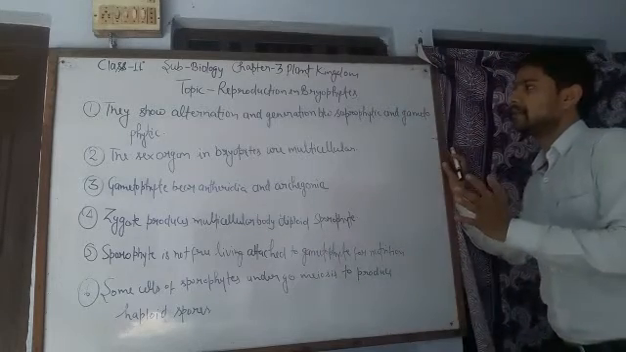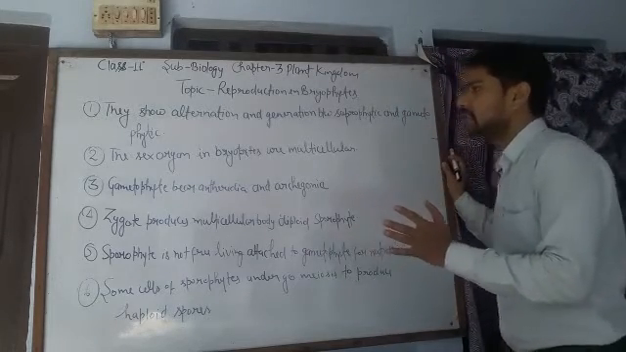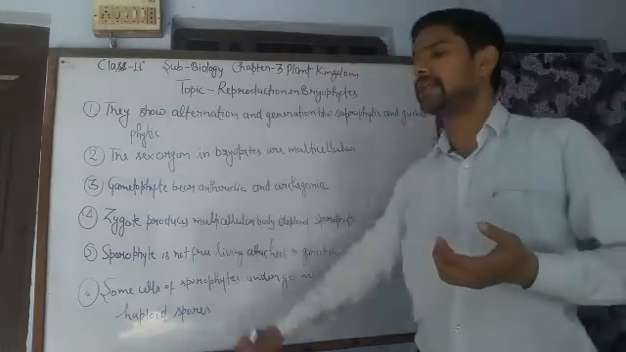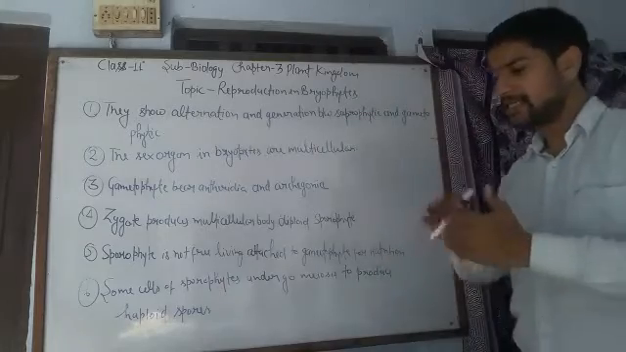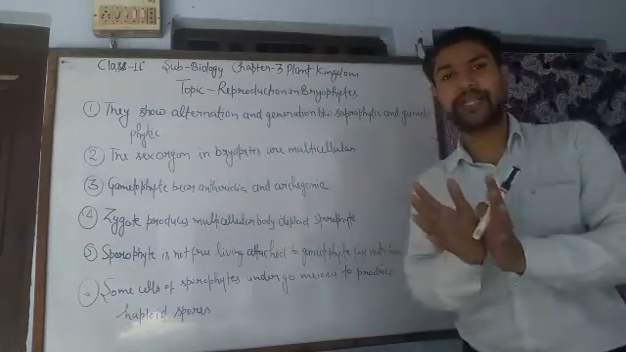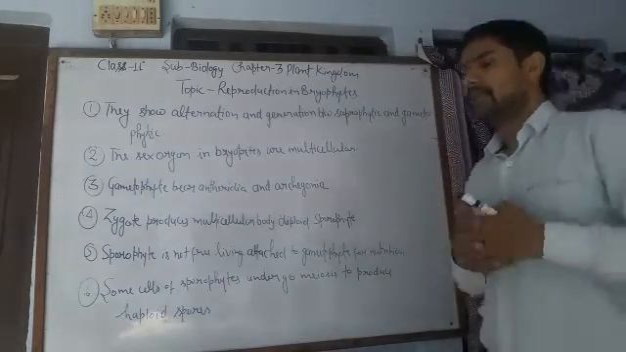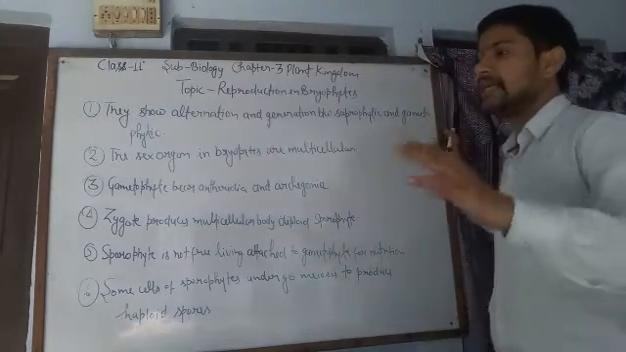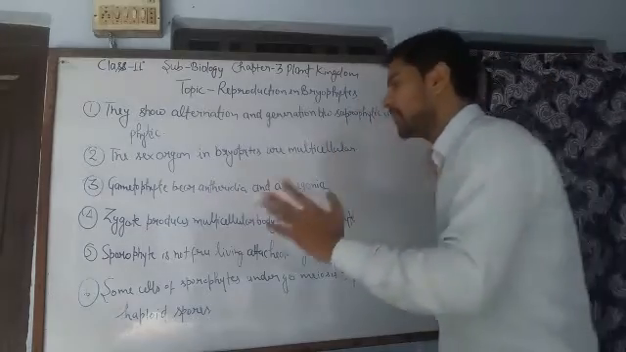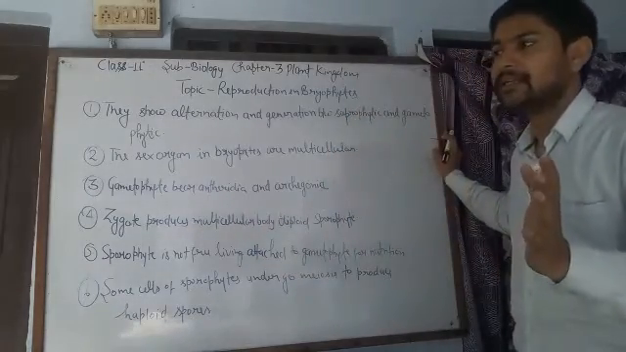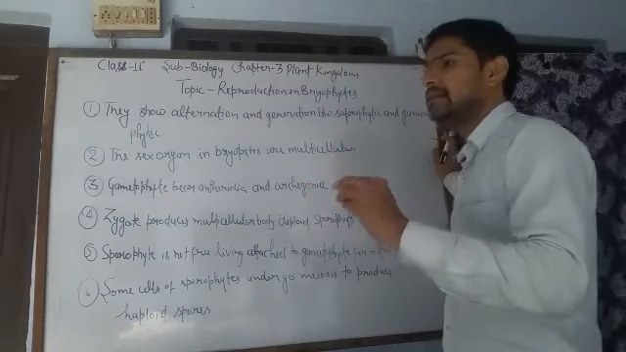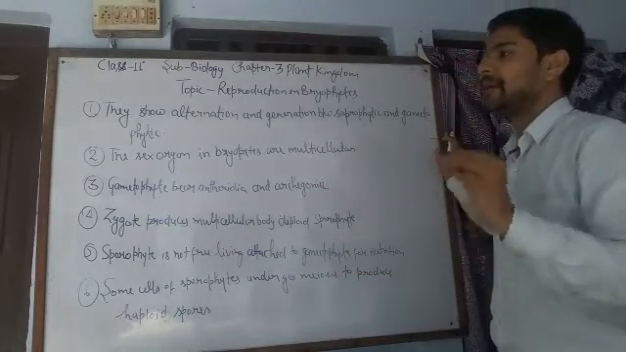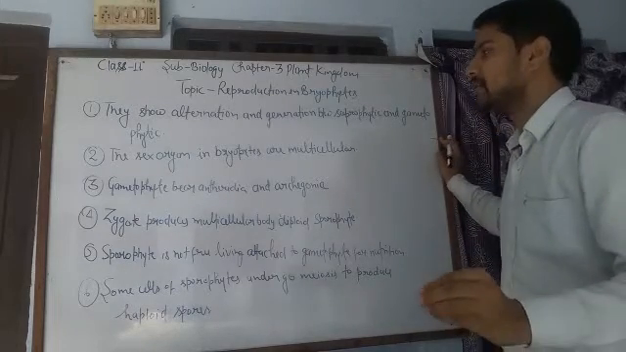In reproduction, bryophytes show alternation of generations between sporophytic and gametophytic phases. The sporophytic body is generally attached to the gametophyte for nutrition. It does not help in sexual reproduction. The gametophyte mainly helps in sexual reproduction.